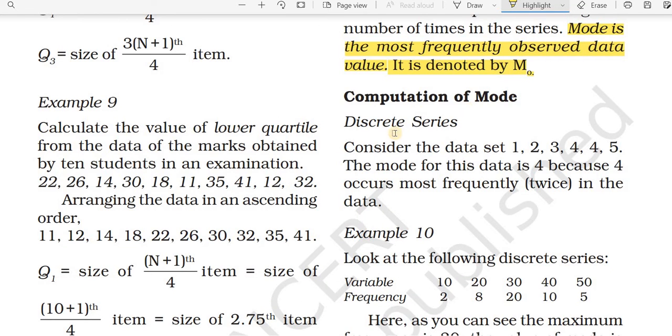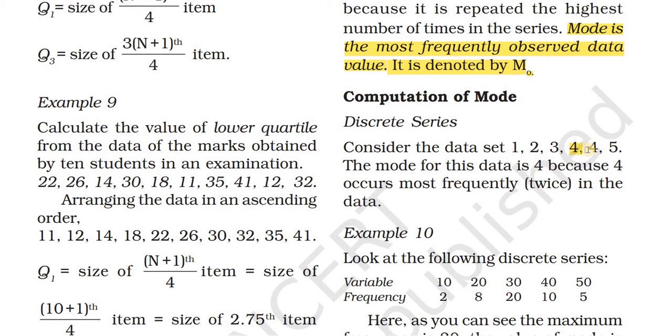In this book you can see some questions. Consider the data set 1, 2, 3, 4, 5. Which one is the mode for this data? Because 4 is repeating 2 times, most frequently, twice, we call 4 the mode.